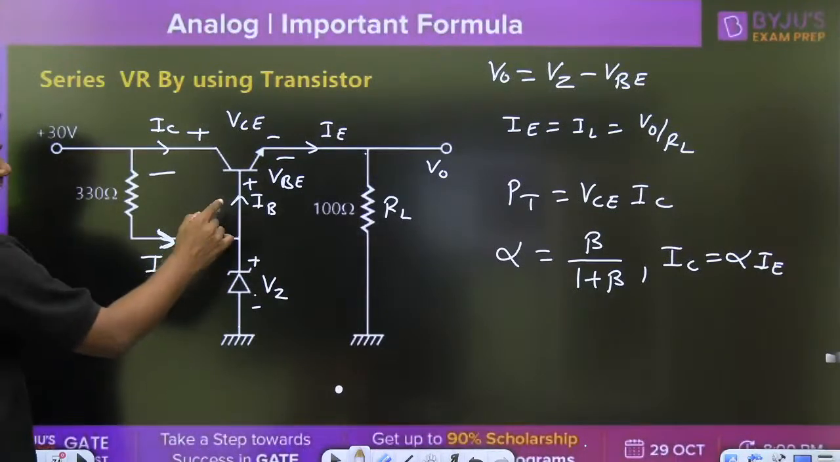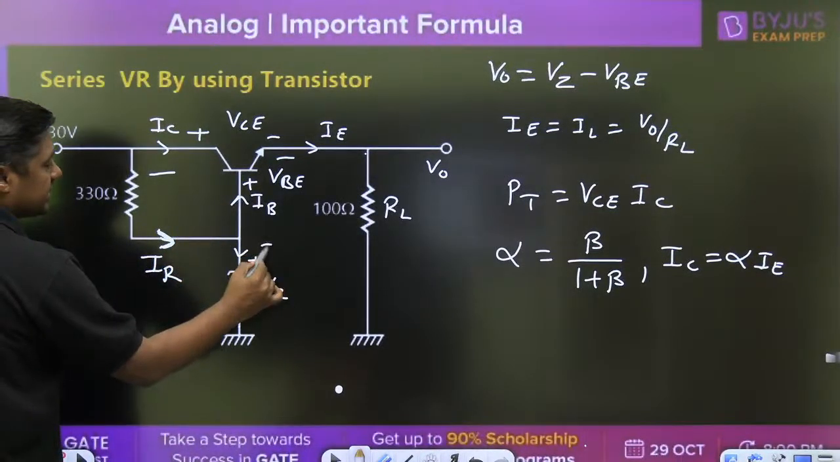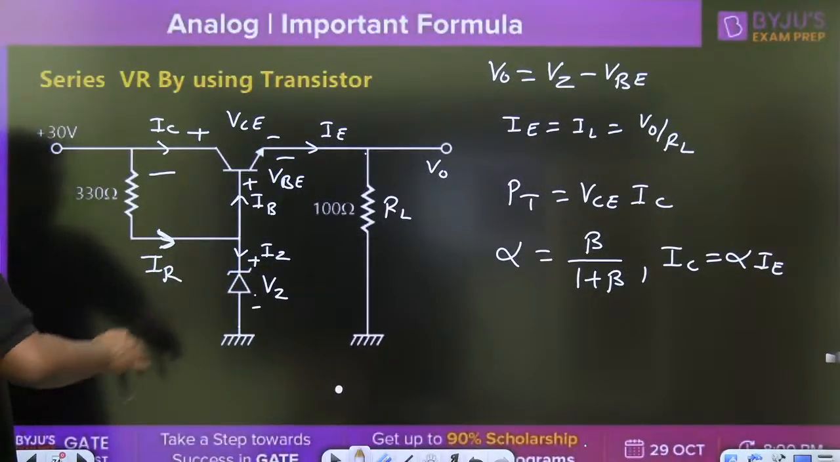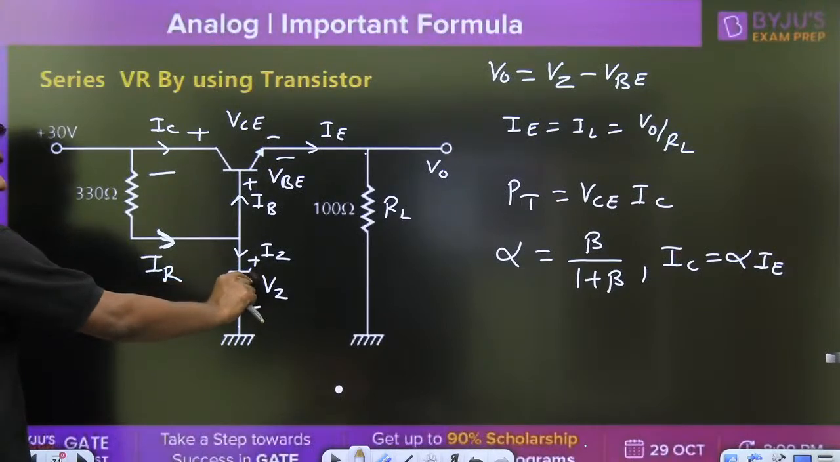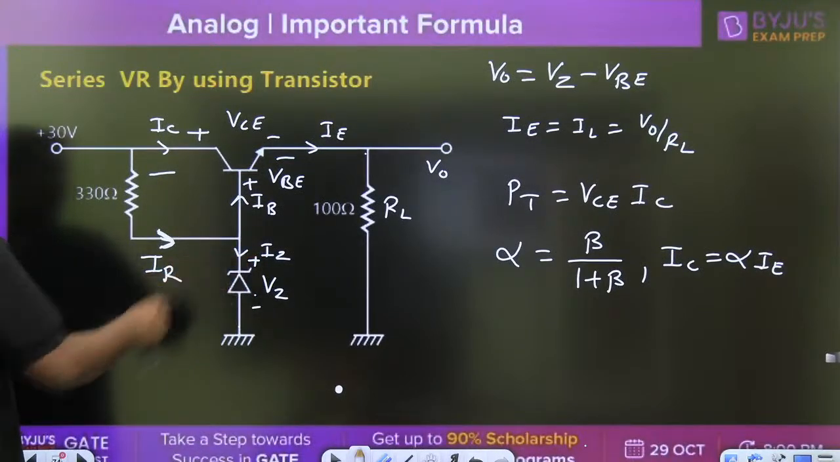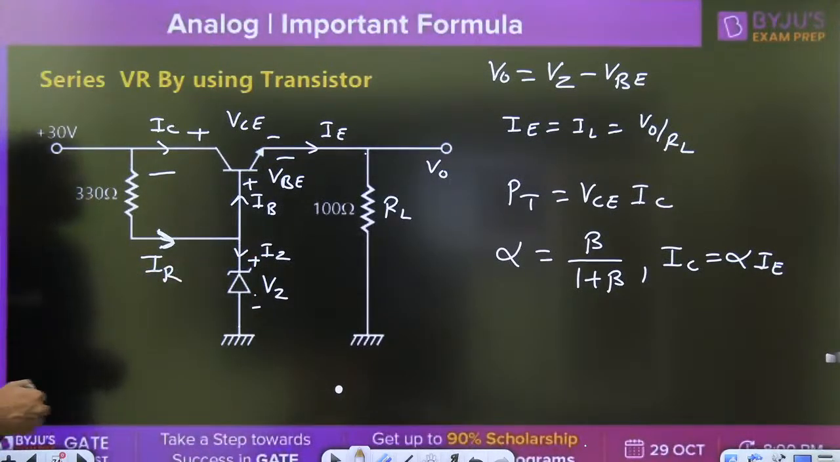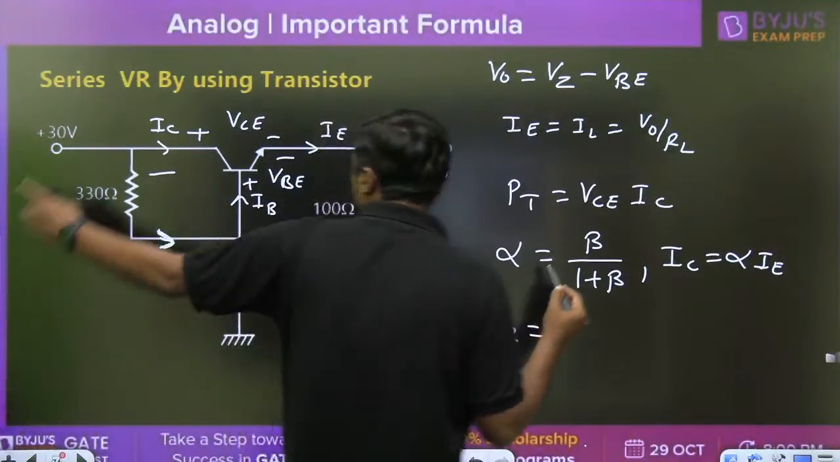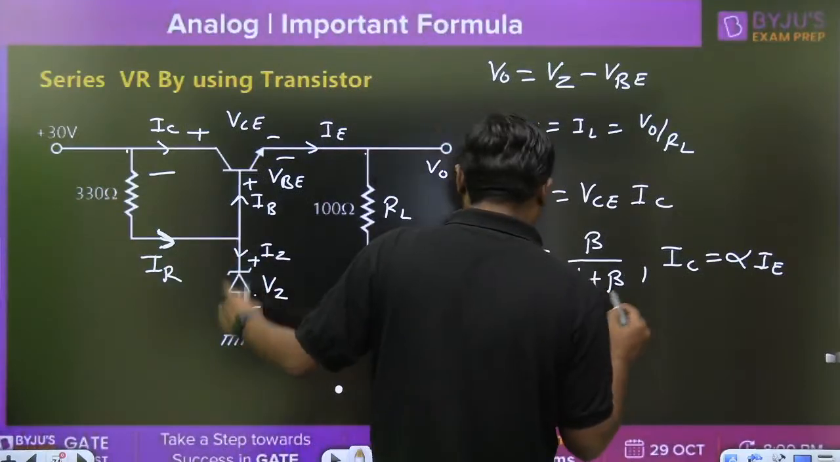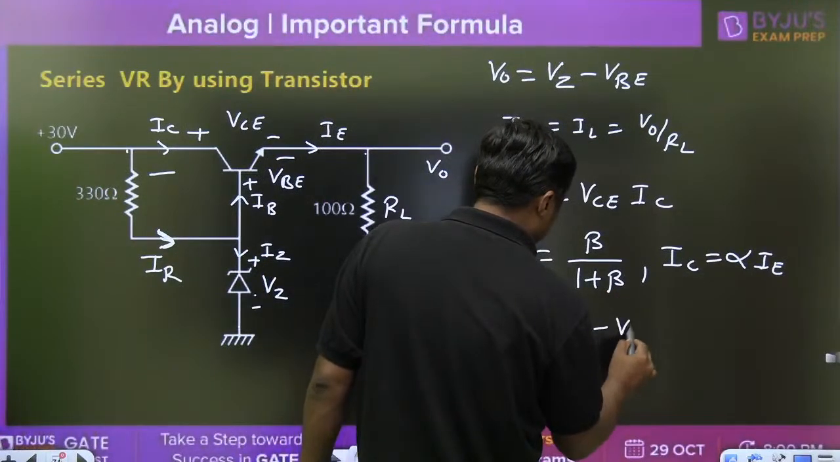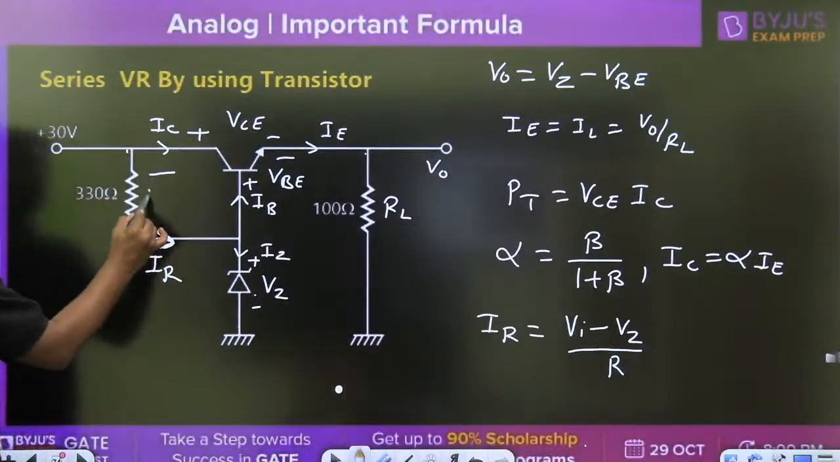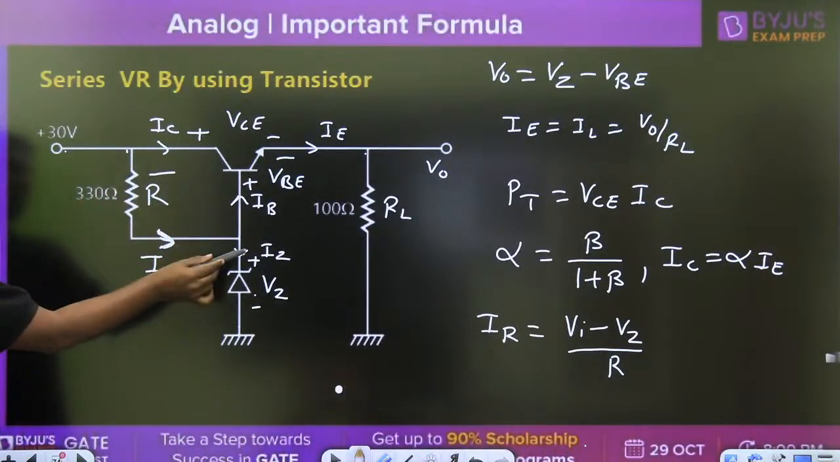This current is divided into two parts, IB and IZ. If you want to get the power dissipation across the Zener diode, then you have to find the IZ. First of all, find the IR. IR is nothing but VI minus VZ upon R, where this is called R.